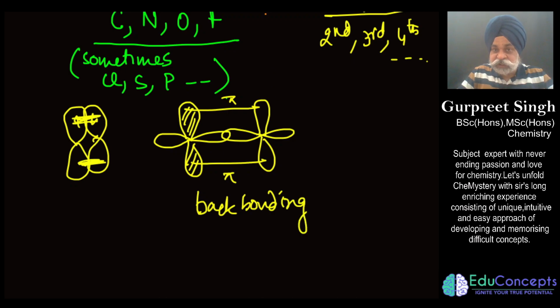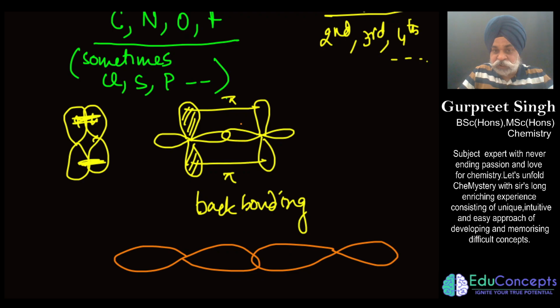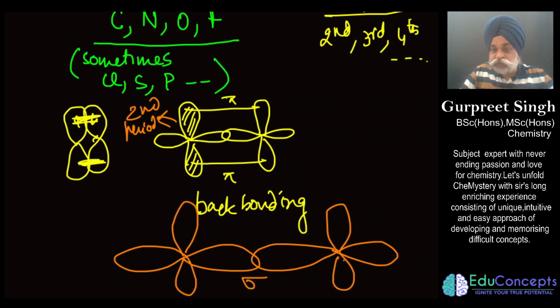Now the matter of fact is, if the orbitals used in the sigma bond are of the third, fourth or fifth period, then these orbitals become longer and the internuclear distance becomes bigger. So if one of these elements is of the second period, the overlap would be more effective. With the third period, the effectiveness of sideways overlap keeps on decreasing. And if both are of the third period or fourth period, then the sigma bond becomes longer. As a consequence, these orbitals would not get a chance to do a sideways overlap.